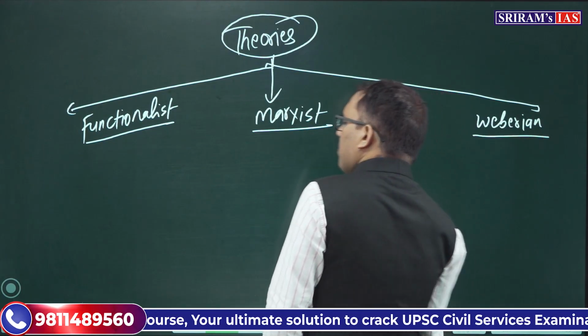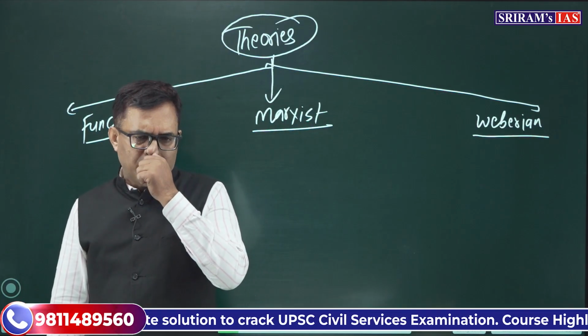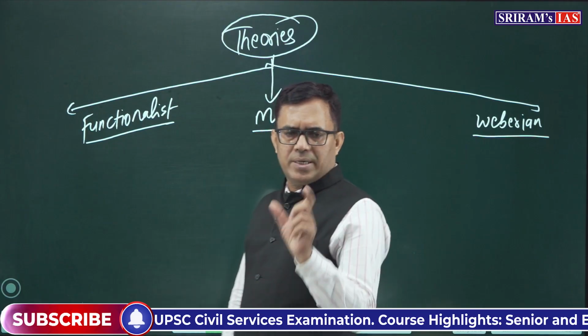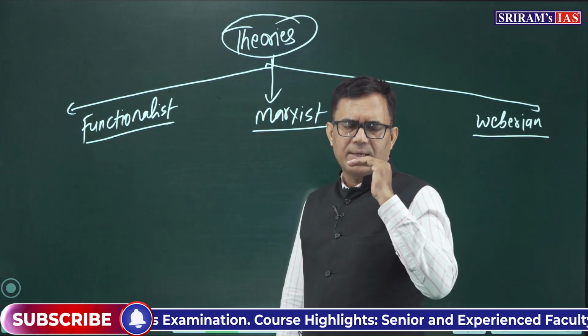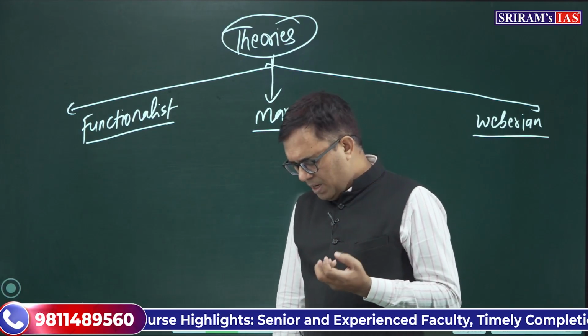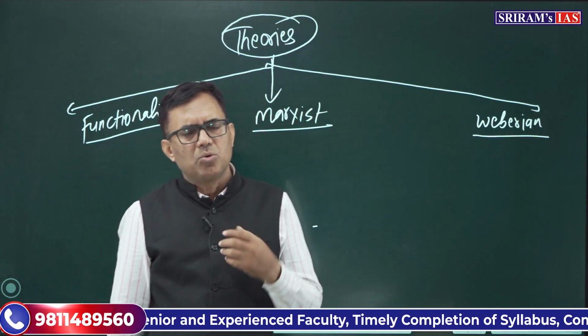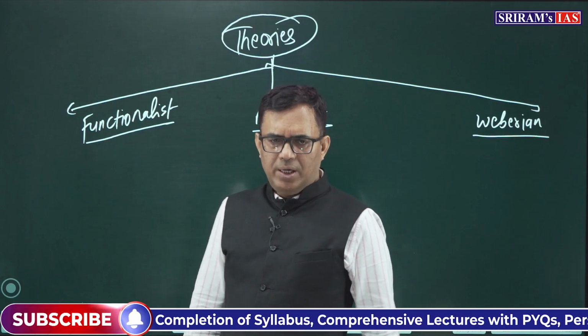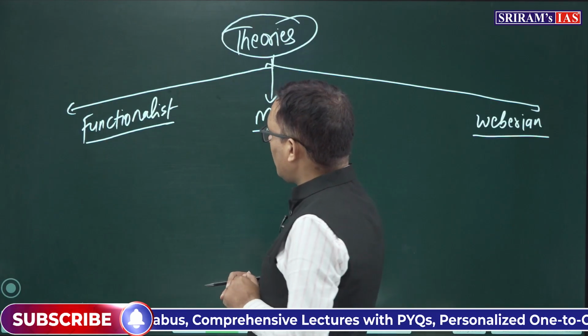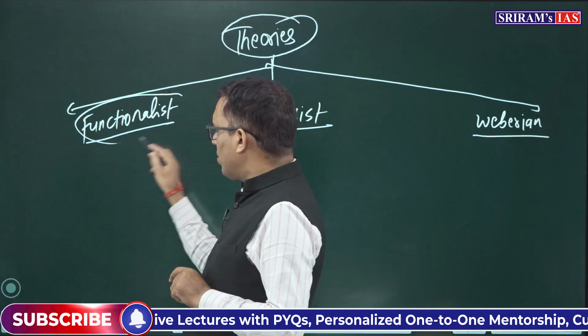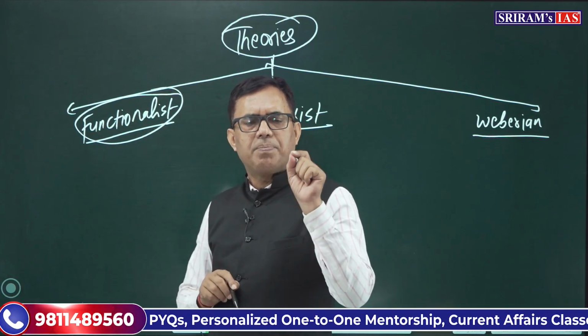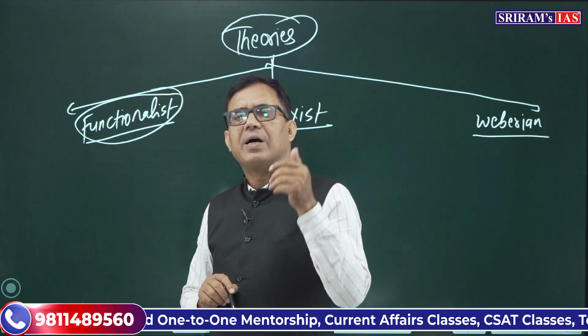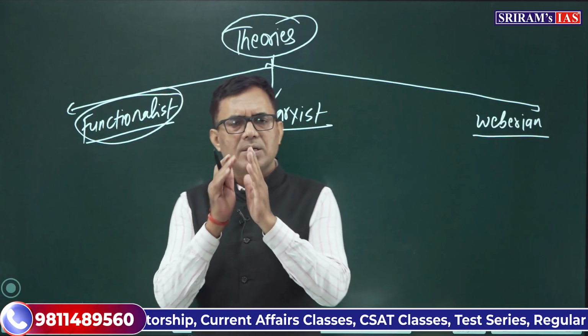So three forms, three people I am talking about, three perspectives. Functionalist. In sociology, the functionalist and Marxist or conflict approaches are the two dominant approaches to understand everything, including social stratification. The functionalist approach is mainly based upon the idea of functionalism. And what is functionalism?